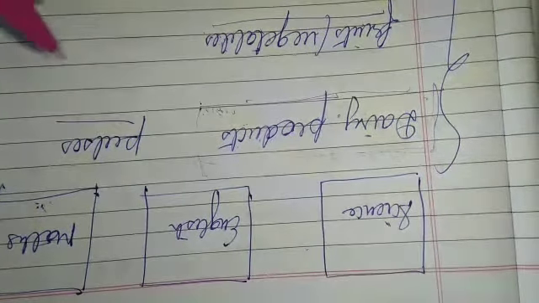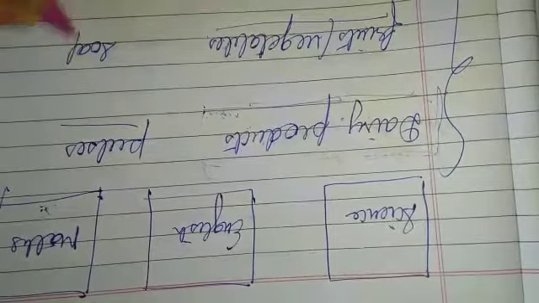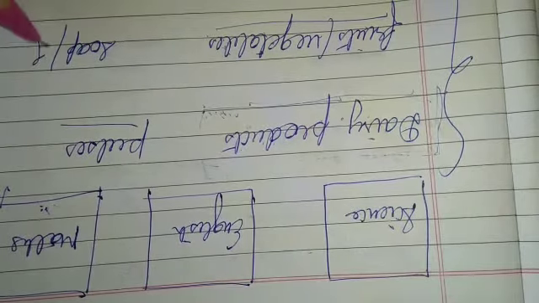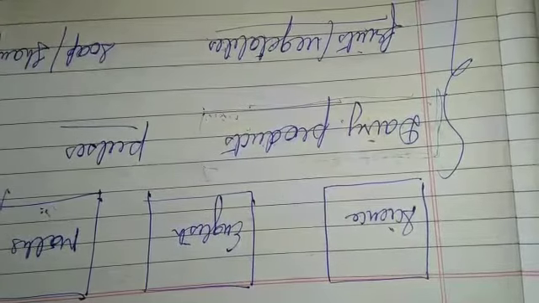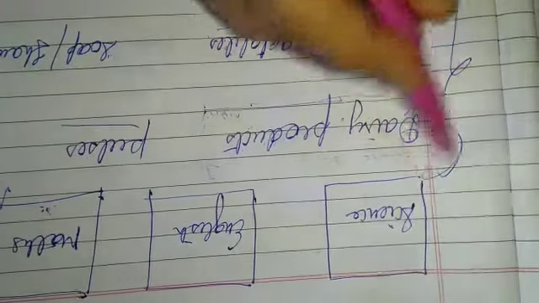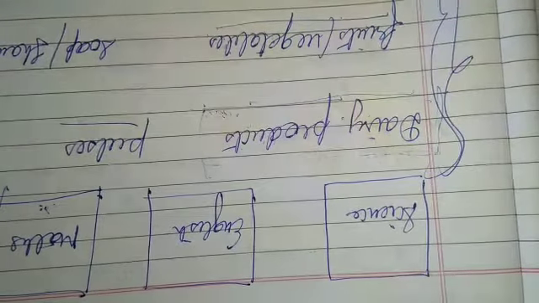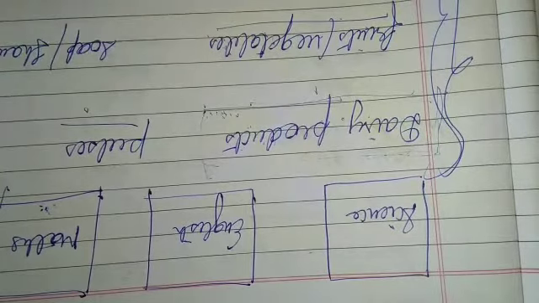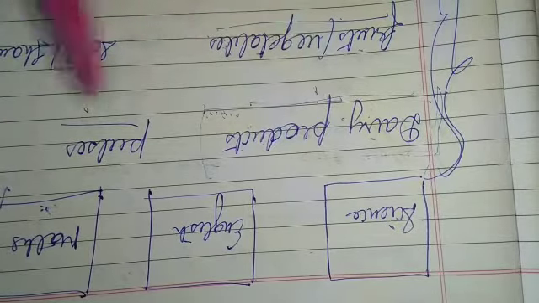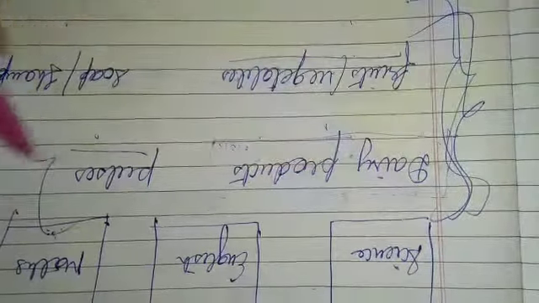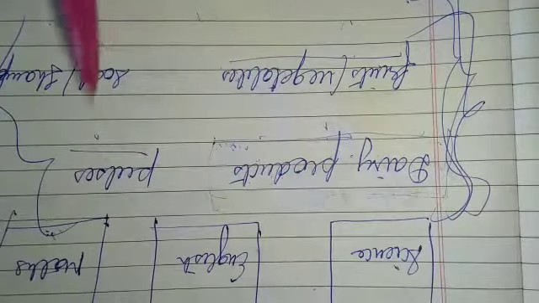And soap, detergent items, shampoo, etc. These are the items which are used at home, and they are grouped in a proper way. They are kept in different shelves. This is called classification, grouping of the items which are similar.